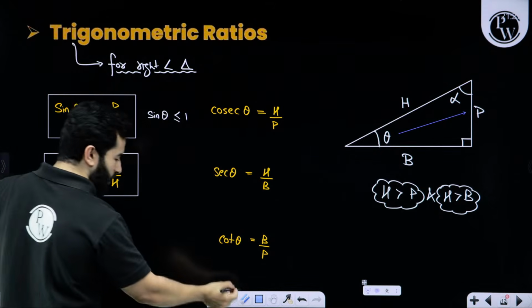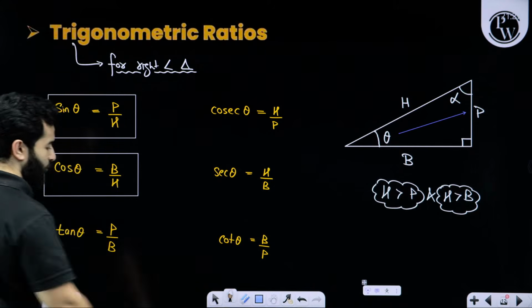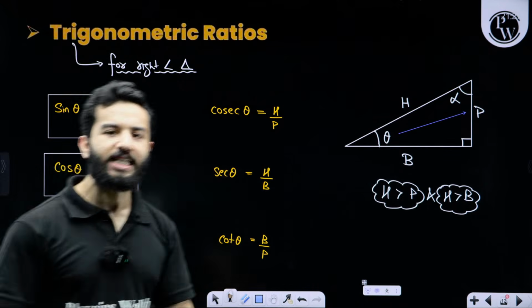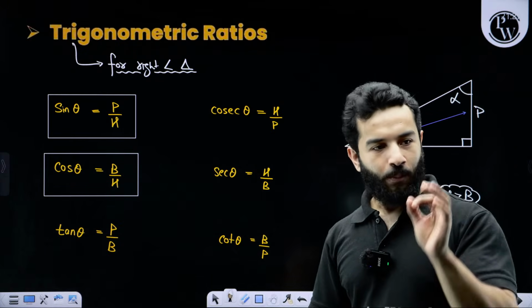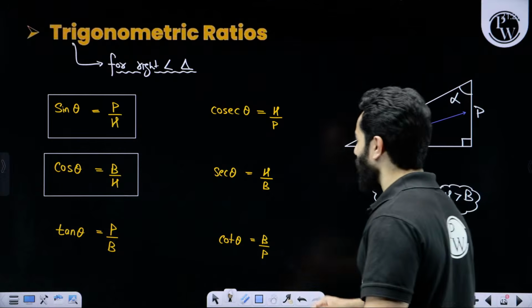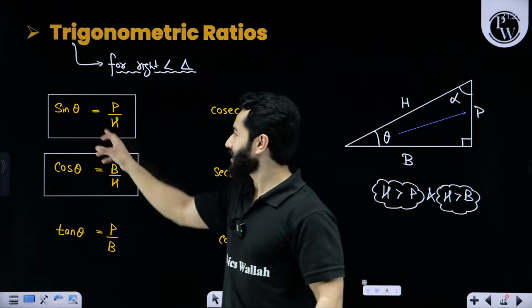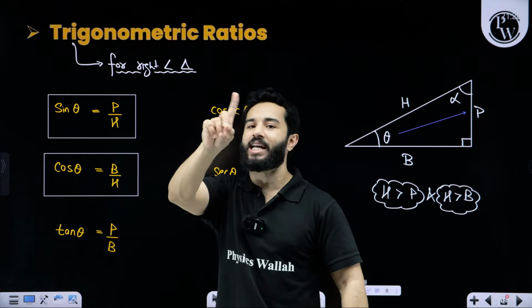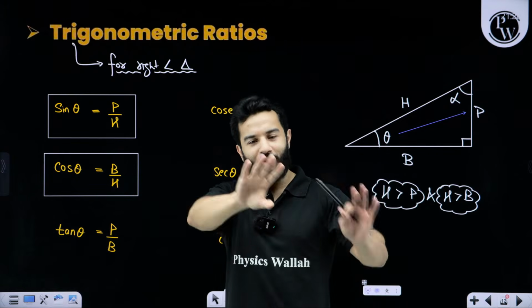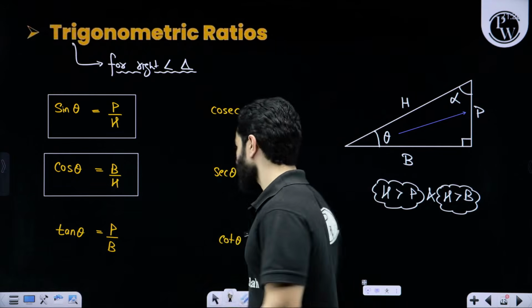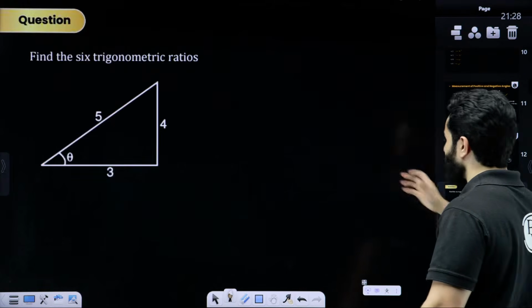But we are going to come to this point later, when we talk about the range of sine theta, cos theta and tan theta. Over there we are going to talk about it. But right now everyone can see that because hypotenuse is the longest side, this ratio, this output will never be greater than 1, it will always be less than 1. Now what is the minimum value? We are going to talk about it. Got it?